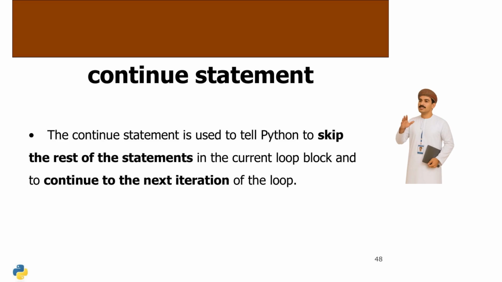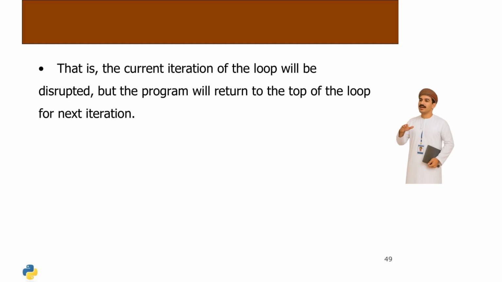The continue statement in Python allows the program to skip the remaining code in the current loop iteration and proceed directly to the next iteration. This is particularly useful for controlling loop execution and optimizing performance by bypassing unnecessary operations. The continue statement disrupts the current loop iteration, allowing the program to skip remaining code and return to the loop's start for the next iteration. This is useful for bypassing specific conditions without exiting the loop entirely, ensuring efficient loop control and execution.